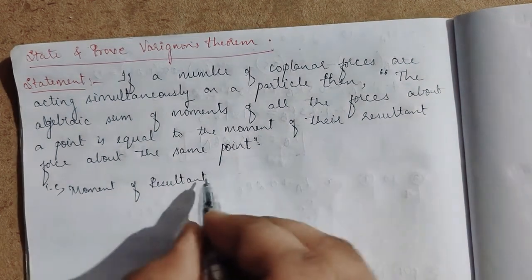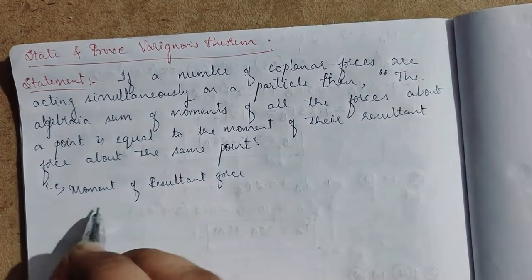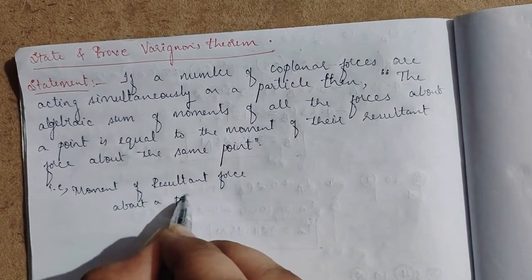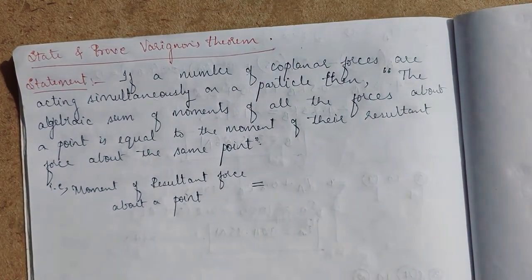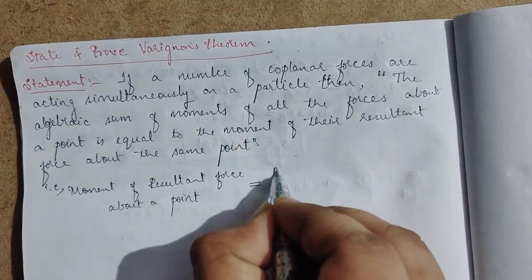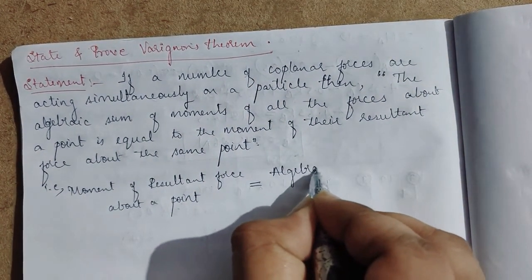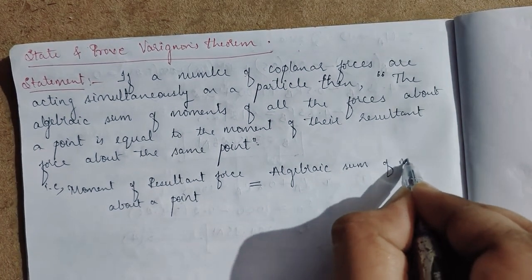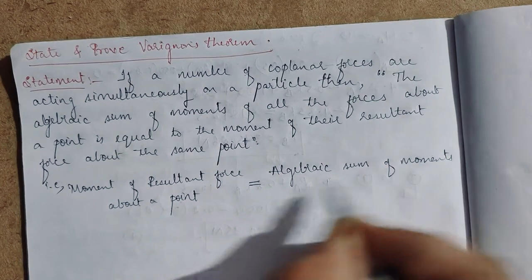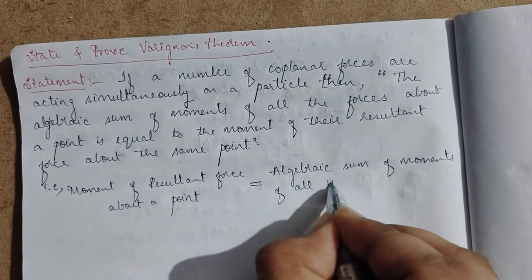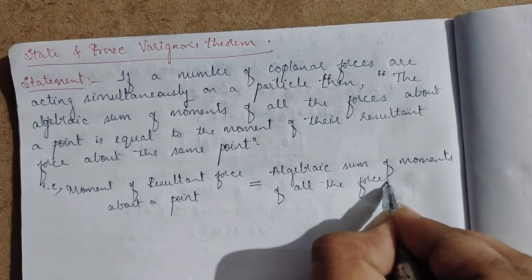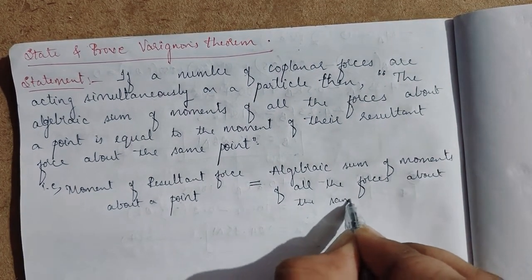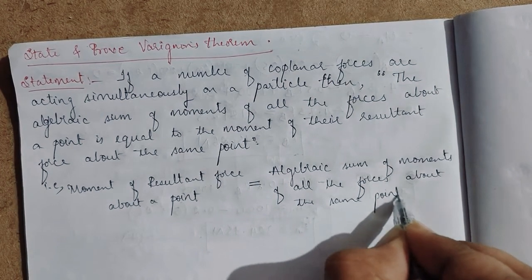So the moment of the resultant force about a point is equal to the algebraic sum of moments of all the forces about the same point.